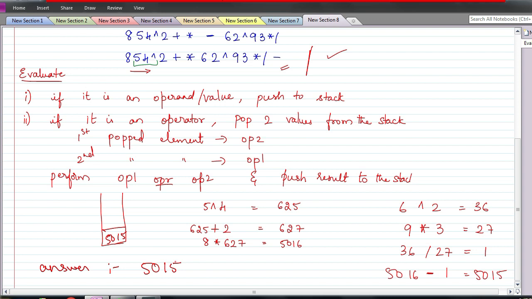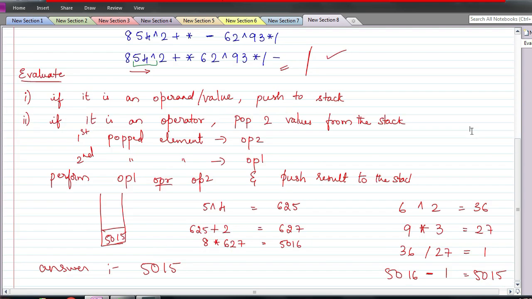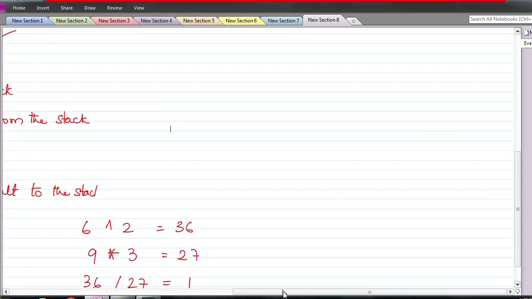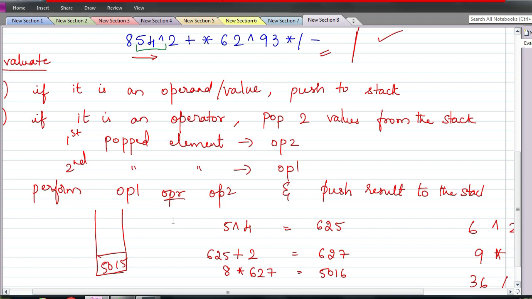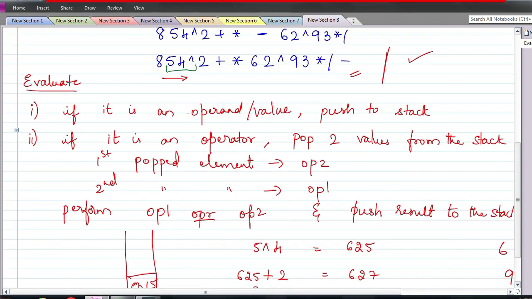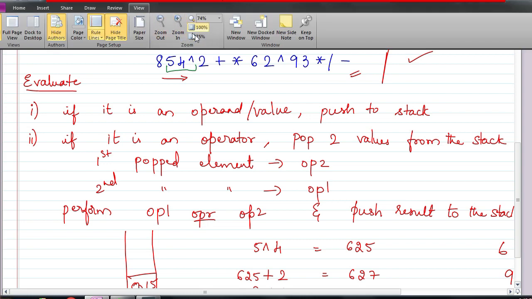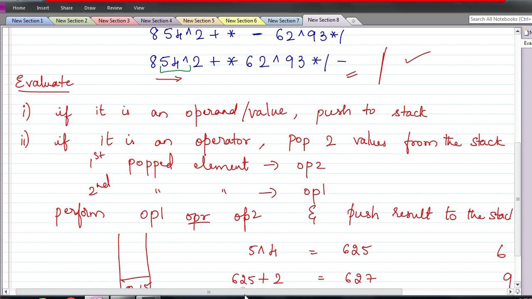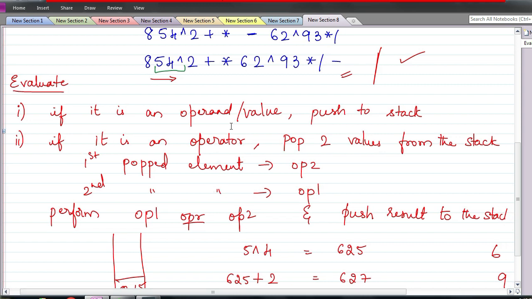In this, as I told you, there are only 2 procedures. What is that? If it is an operand, push to the stack.